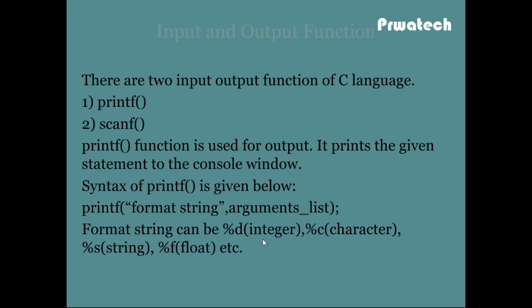The next concept is input output functions. What are the input output functions? There are two input output functions in C language: printf and scanf. These are inbuilt functions in stdio.h, standard input output functions. The printf function is used for output. It prints the given statement to the console window.